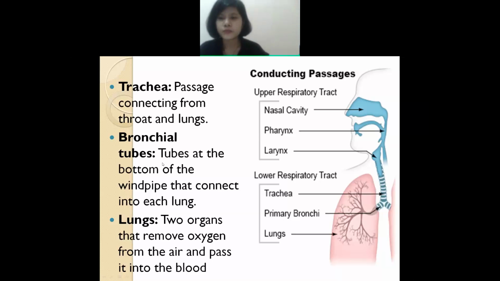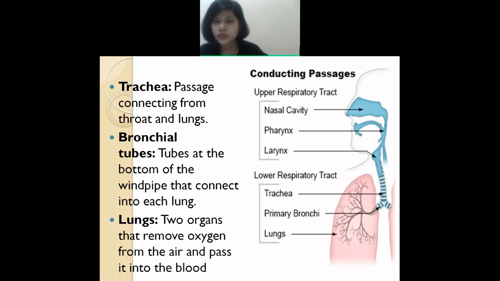Next is the bronchial tubes. This one is the bronchial tubes, and these bronchial tubes are at the bottom of the windpipe. Here, bottom means downside. They are at the bottom, and they are connected to each lung, which means both sides, one side and the other side. So the bronchial tubes are at the bottom, this side and this side, connected to each lung, right side and left side.